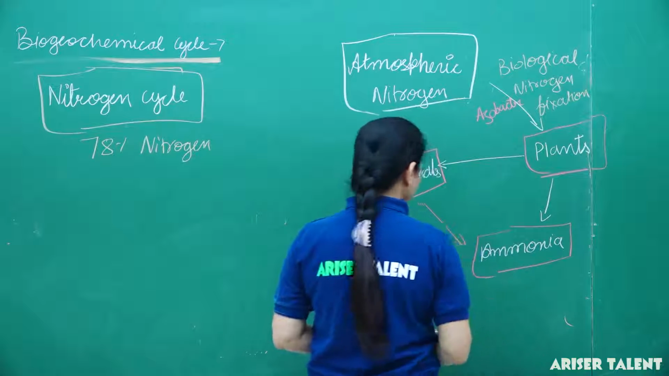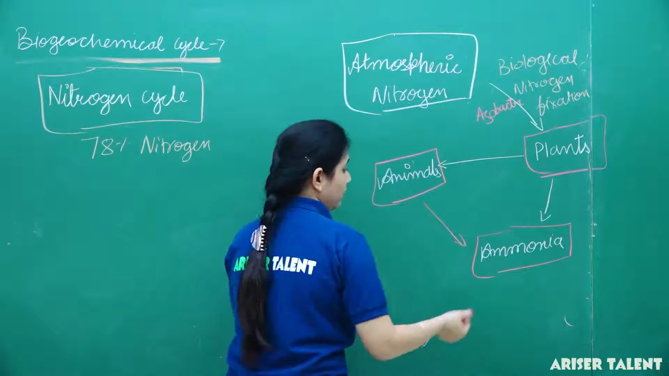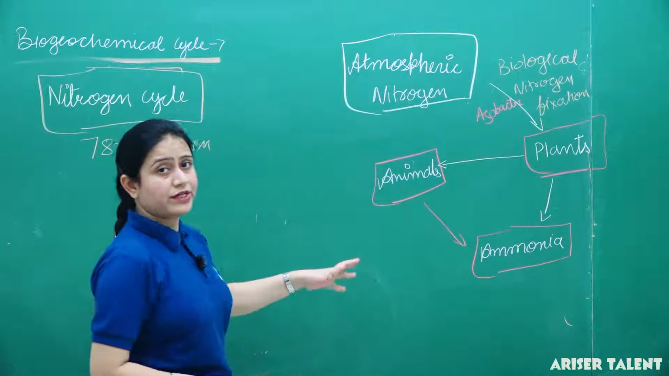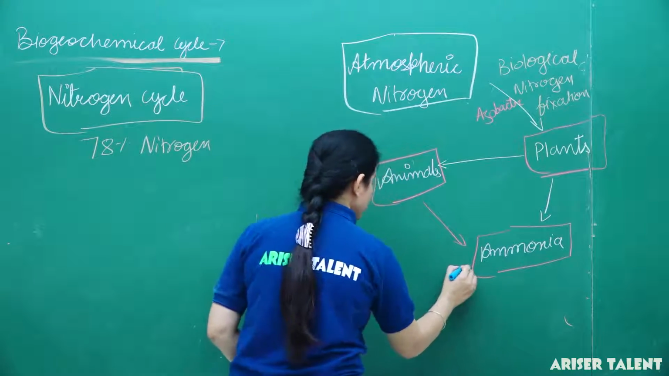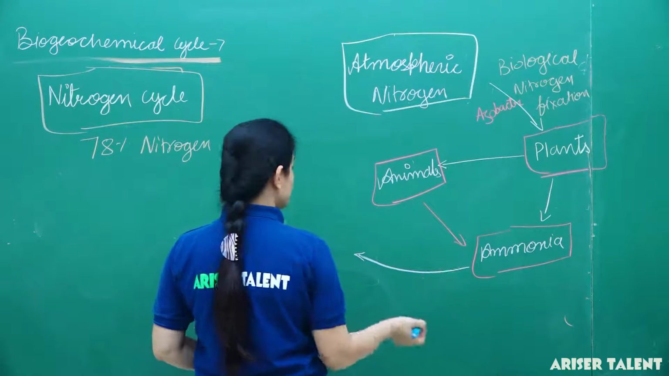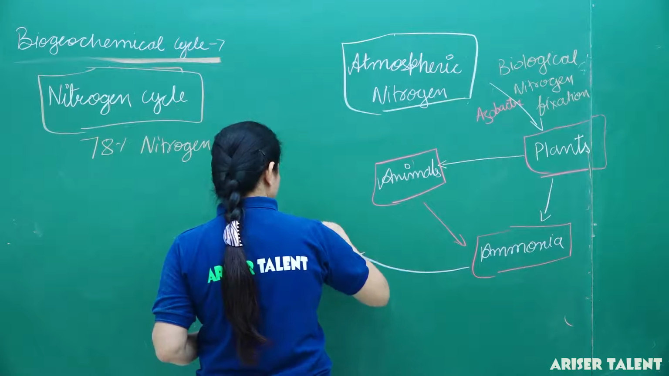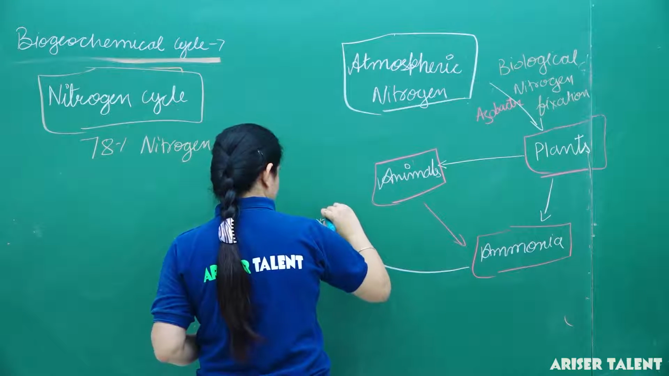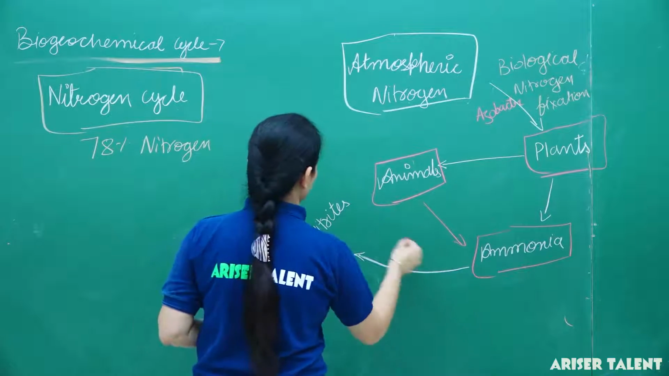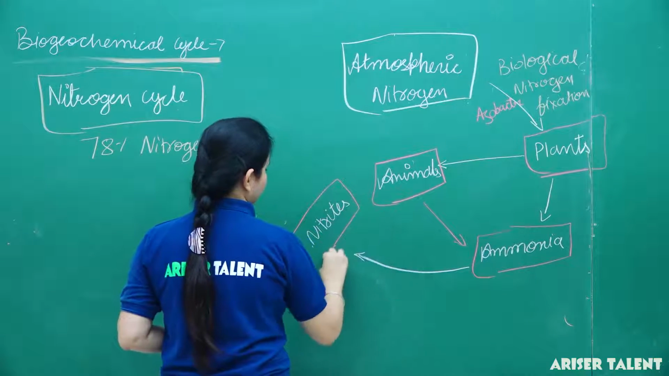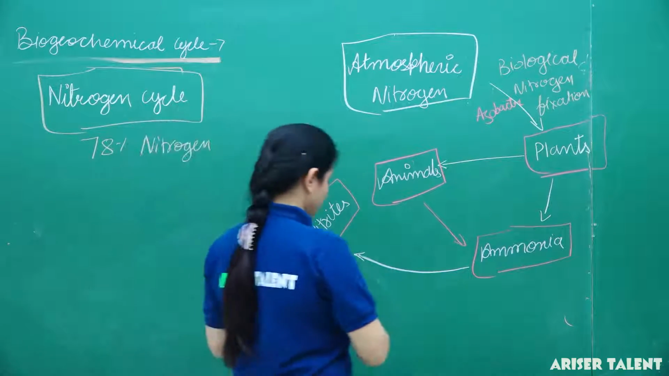And then what happens to this ammonia in the soil? We all know some microorganisms are found in the soil. Then this ammonia is converted into nitrites by these small microorganisms which are present in the soil. Then again what happens?